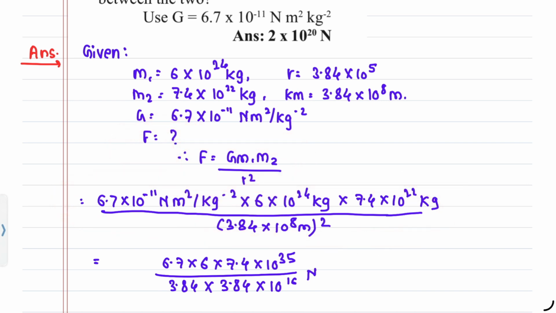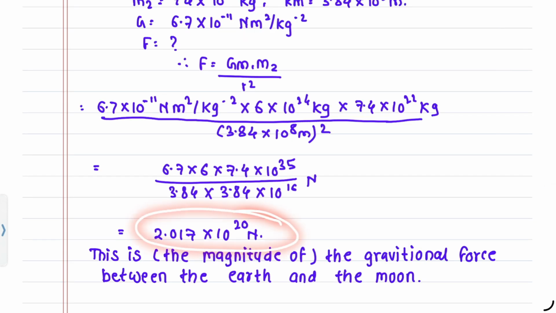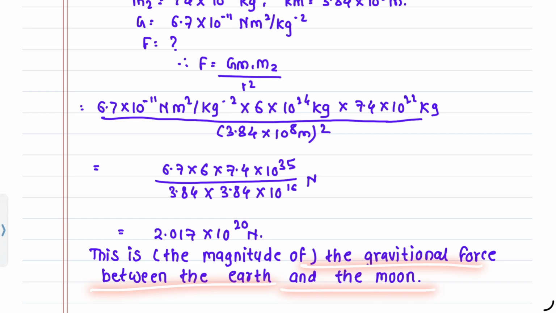Putting the values of G, m1, m2 and r square, equals 6.7 into 6 into 7.4 into 10 raised to 35 upon 3.84 into 3.84 into 10 raised to 16 Newton, equals 2.017 into 10 raised to 20 Newton. This is the magnitude of the gravitational force between the earth and the moon.